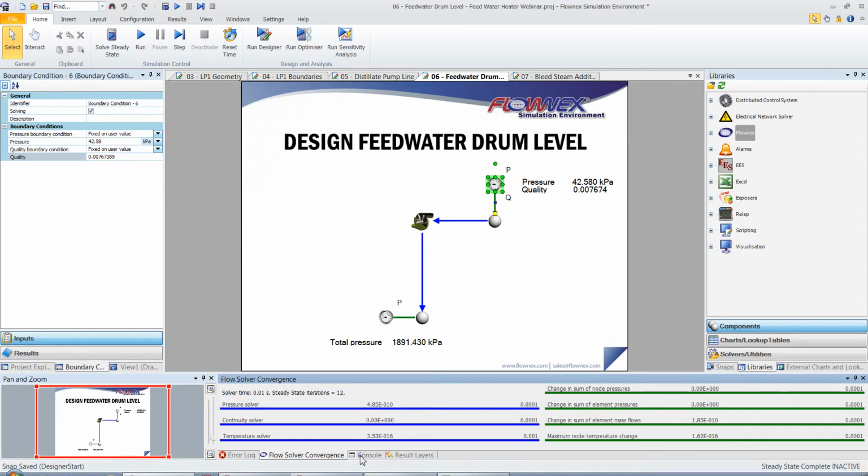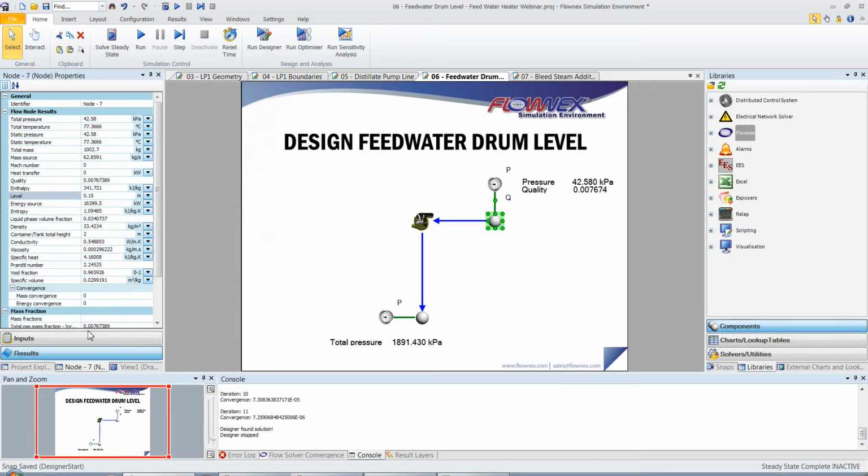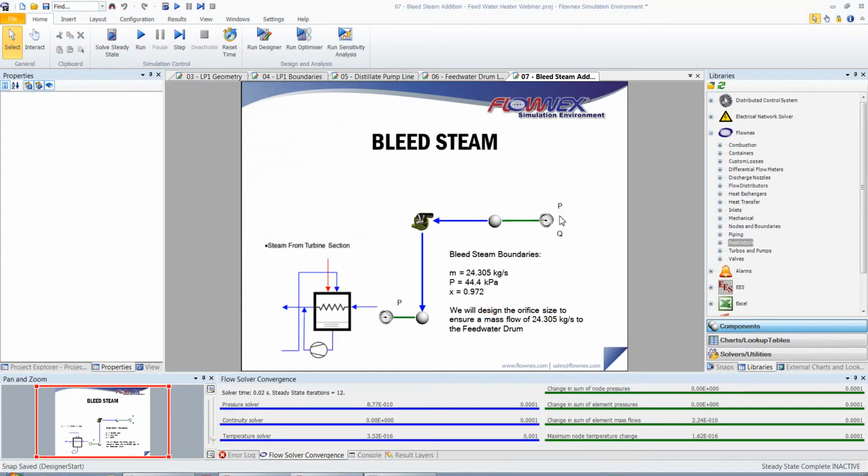I can check if the designer converged. The designer has found a solution. So if I go to the results tab of our node, I can see that we have the desired level of 0.15 meters and a quality of 0.007674.